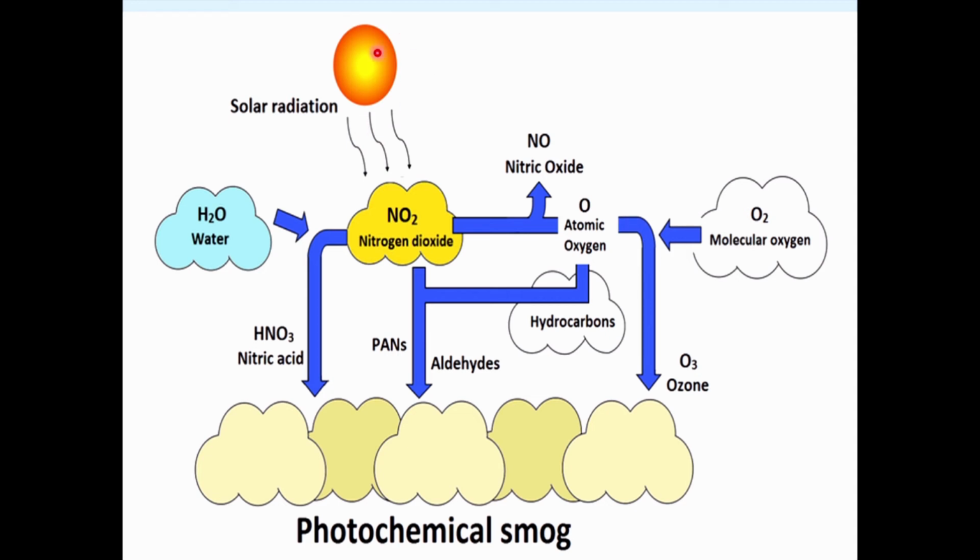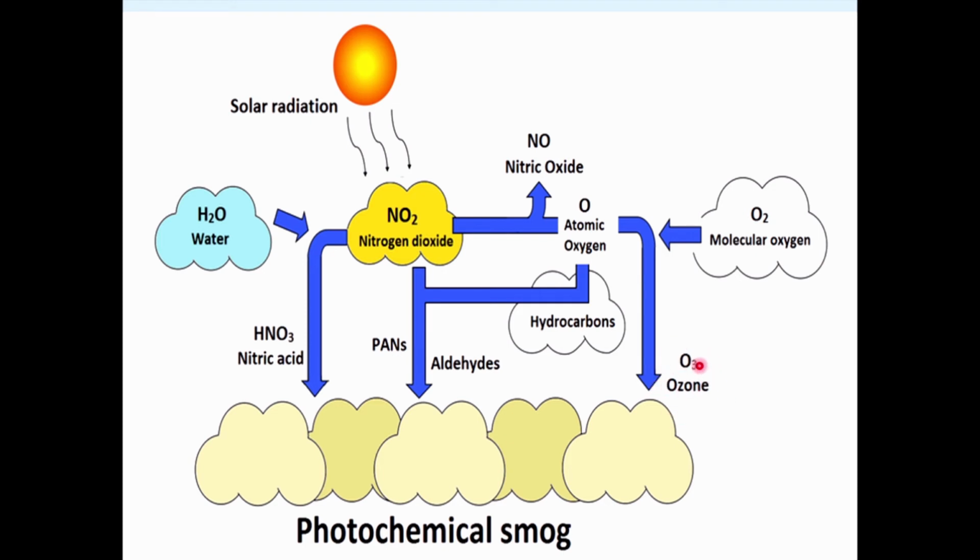In presence of sunlight, the vehicular emission containing the nitrogen dioxide reduces itself to the nitric oxide and elemental oxygen. This elemental oxygen combines with the molecular oxygen to give you the ozone, a secondary air pollutant, and it is called a greenhouse gas.